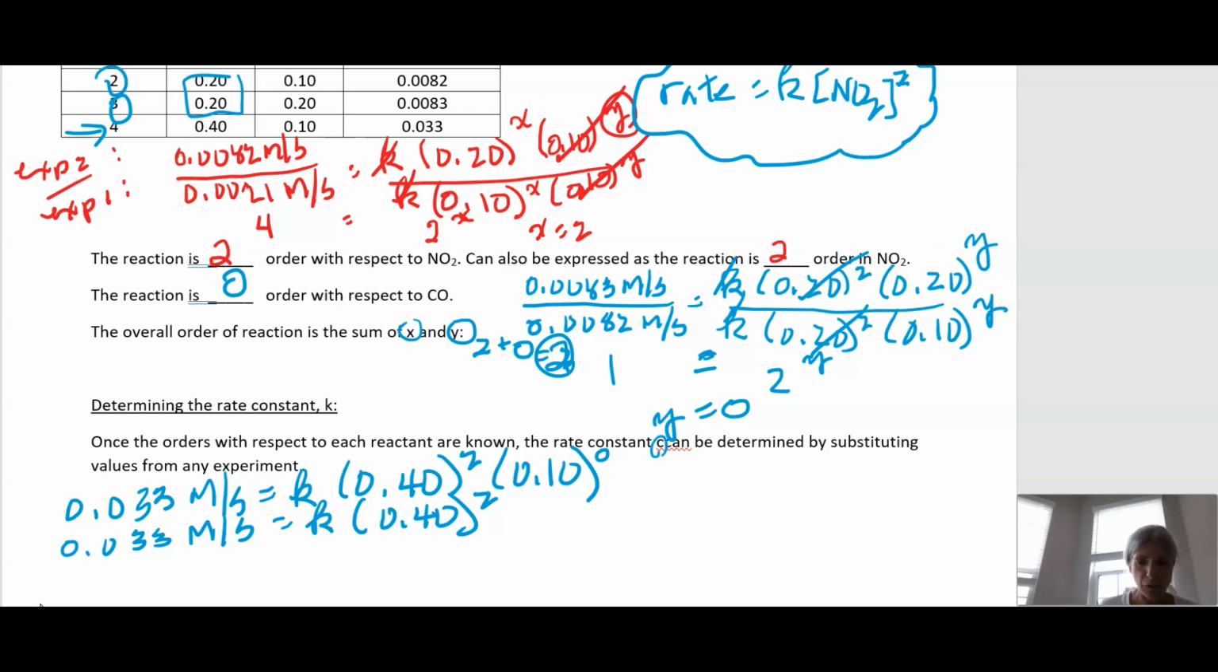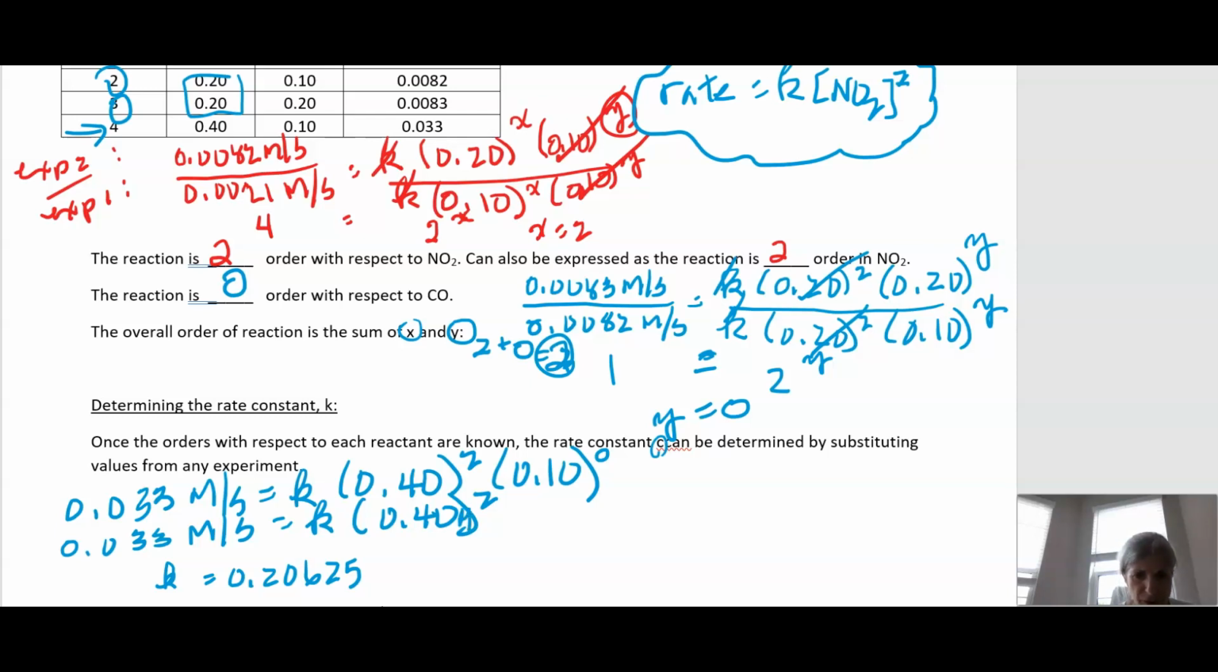So now I'm in my calculator, I'm going to square this quantity, and then I'm going to key in 0.033 divided by second answer. We get K equals 0.20625. Now the units of K are critically important. This answer would be marked wrong without the units.